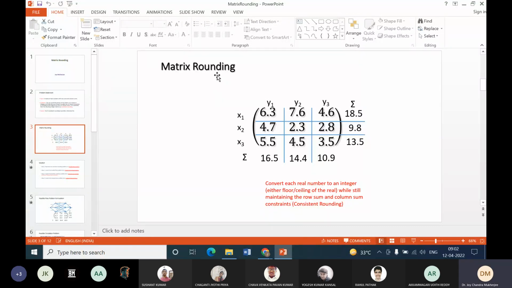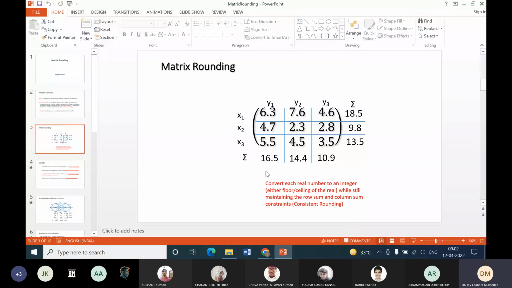Now the question is, is matrix rounding possible? The meaning is, can I either round it up or round it down? So 6.3, if I round it up, it will be 7. If we round it down, it will be 6. So for every real number, can I make it an integer through rounding, such that not only the matrix entries but also the sum entries, the row sum constants and column sum constants, are still valid?